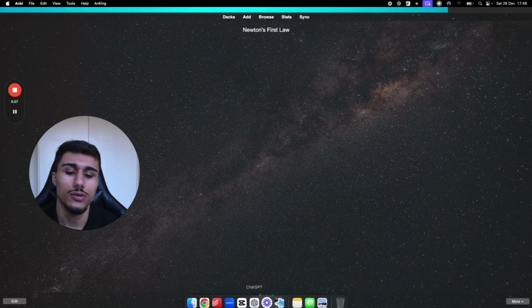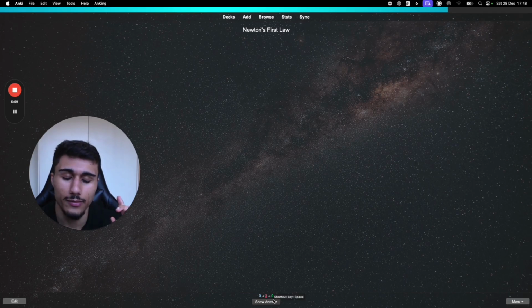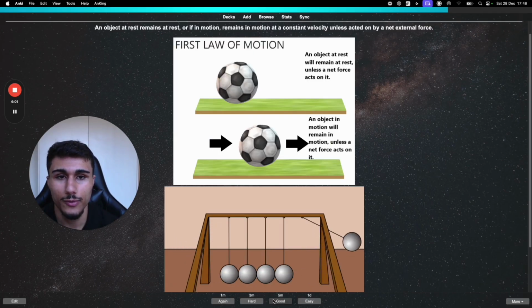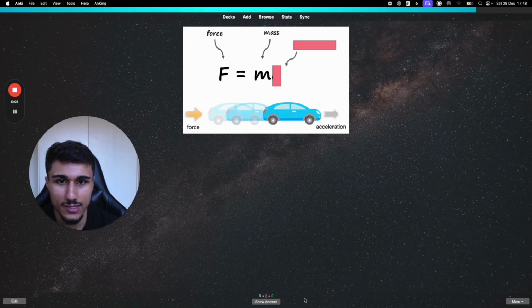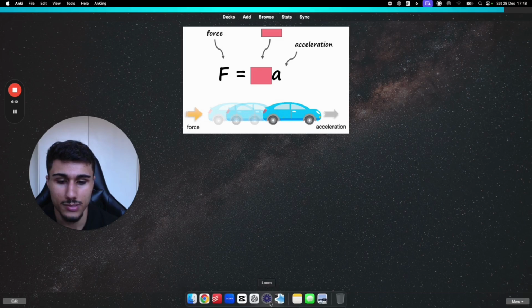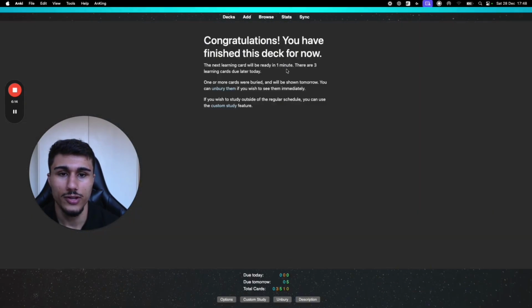Oh, Newton's first law. Okay, I remember this. I'm going to think about it in my head. Yep, cool. That's what I was thinking of. Oh, no, I'm just making it up. Even though I do know this, I'm going to press easy. Cool. That's easy. Acceleration and mass. Oh, let's not do that. Mass. Cool. Done. Congratulations, I've finished.